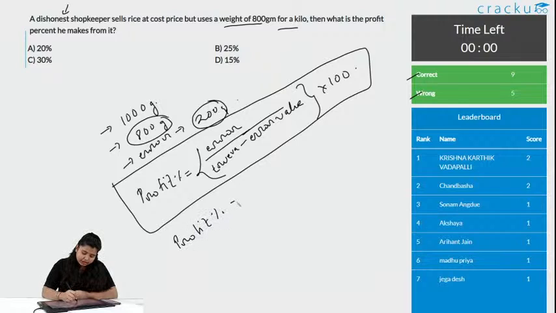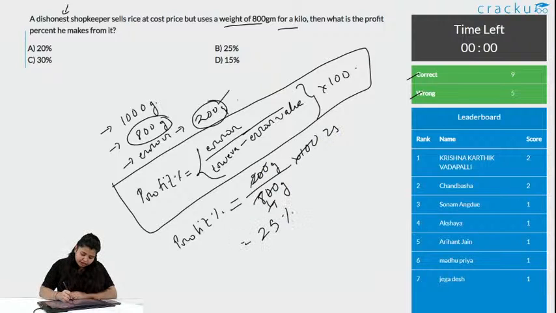Profit percent is equal to, we know the error amount he is taking for himself, on which he is getting the profit, as he is selling at the cost price only, but he is getting that extra benefit from hiding that 200 gram. So, the error amount is 200 gram. What is the weight he is selling? It is 800 gram. What do you get? It is 25%. Option B is the correct answer, and 9 people got this correct and 5 wrong.